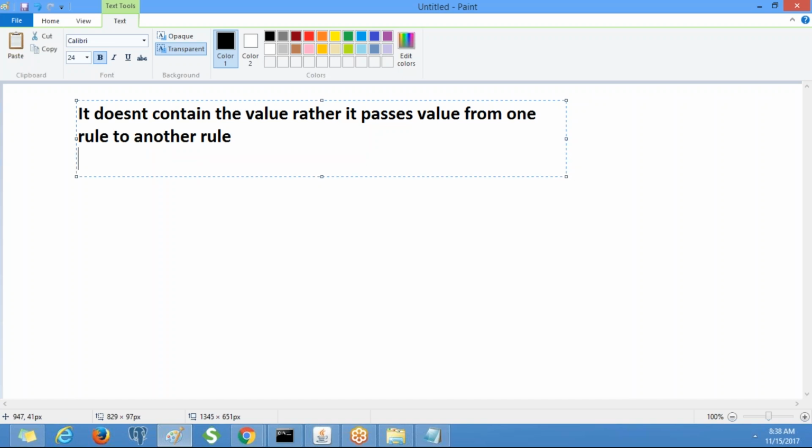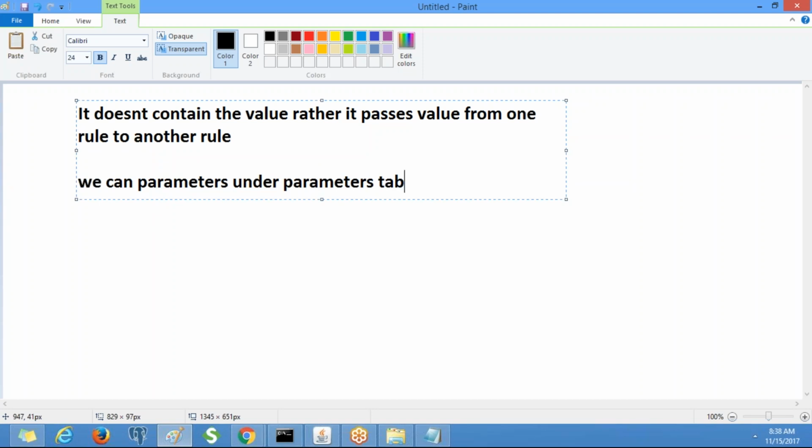And we can define parameters for the rule under the parameters tab in the rule form. So we'll have this parameters tab for almost all of the rules.